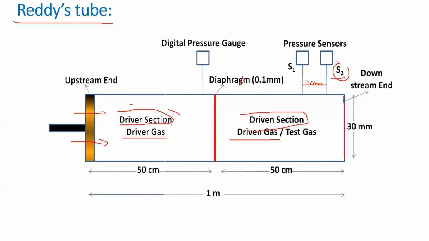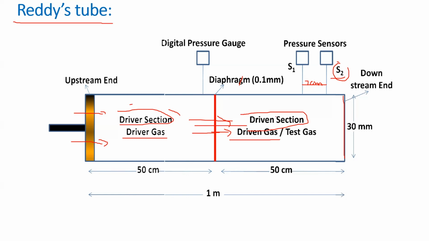The gas in the driver section rushes into the driven section. Because of that, the foil is ruptured, so a hole is formed in the diaphragm. Then the gas inside the driver region rushes into the driven section.